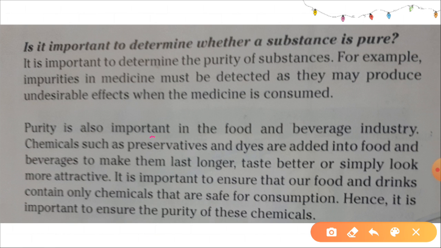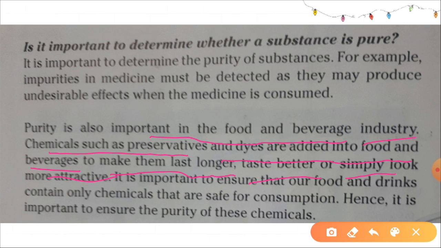Purity is also important in the food and beverage industry. Chemicals such as preservatives and dyes are added into food and beverages. For example, in ketchup there are lots of preservatives and flavoring substances. Why are these added? To make them long lasting, taste better, or simply look more attractive.